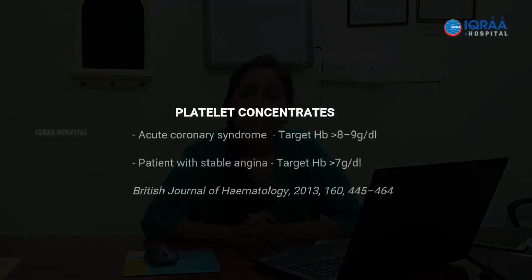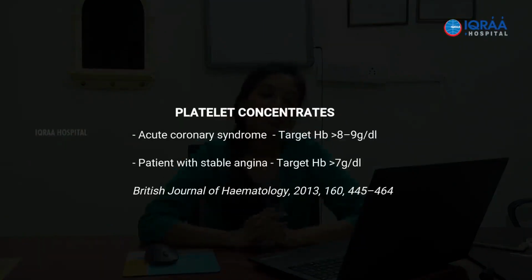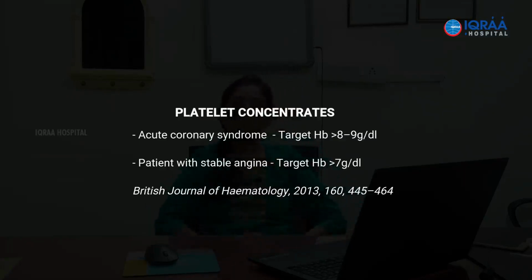So what is the description of a platelet concentrate? RDP has 50 to 60 ml of plasma into which the platelets are suspended. The platelets are in a concentrated form, suspended in around 50 to 60 ml of plasma. So we need to know that this contains mainly plasma and platelets.